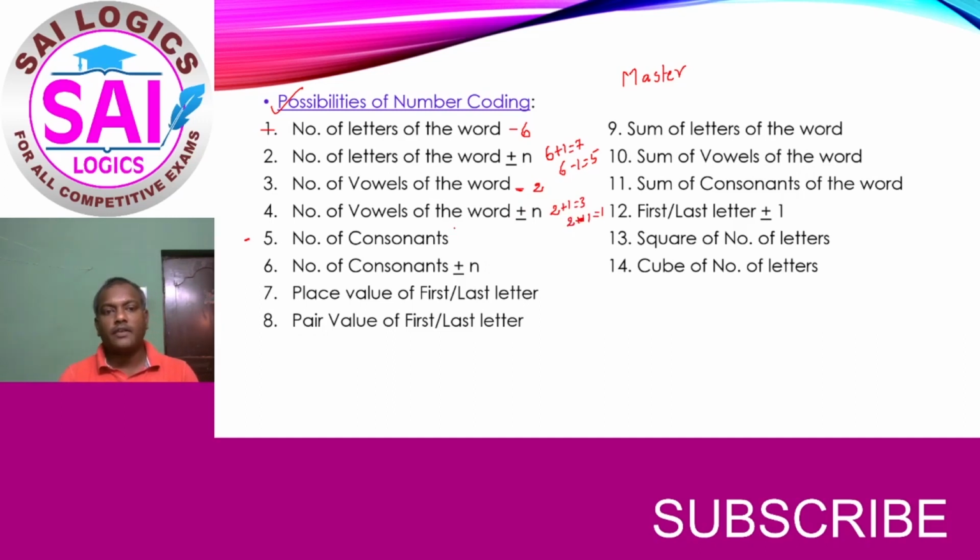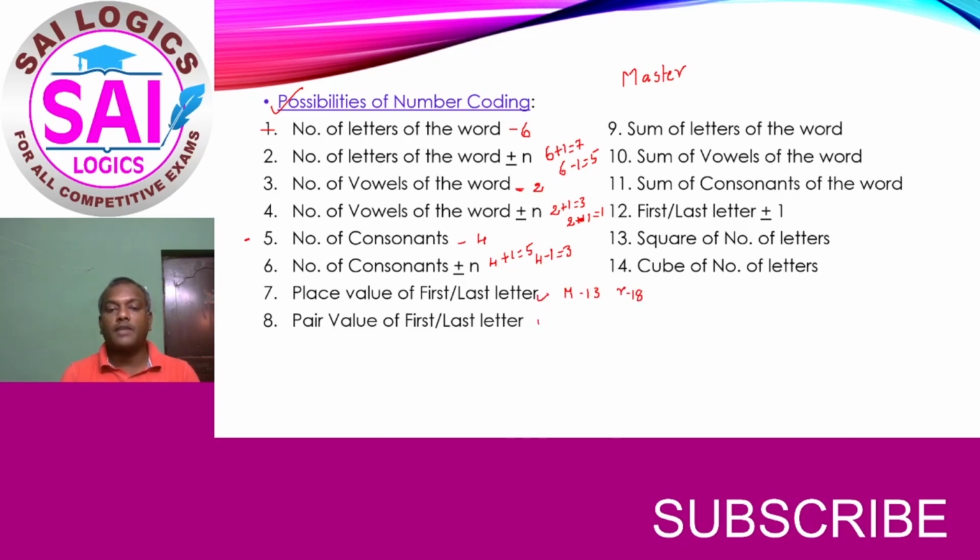And the next choice is number of consonants. Here in this word, if 2 are vowels out of 6, the consonant total will be 4. And the next choice is plus or minus consonants. So it is 4 plus 1 or 4 minus 1. And the next will be the place value of first or last letter. So the first letter is M, so the place value of M is 13. If it is the last letter, R is 18.